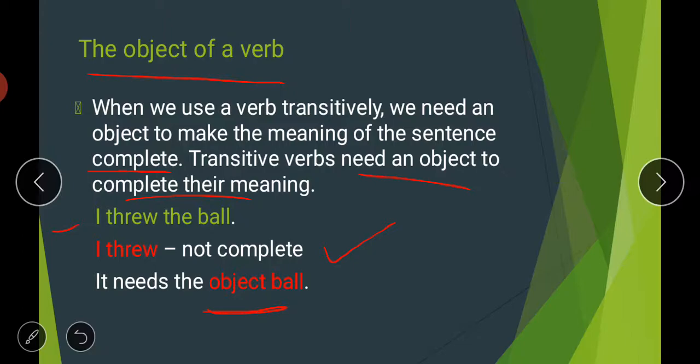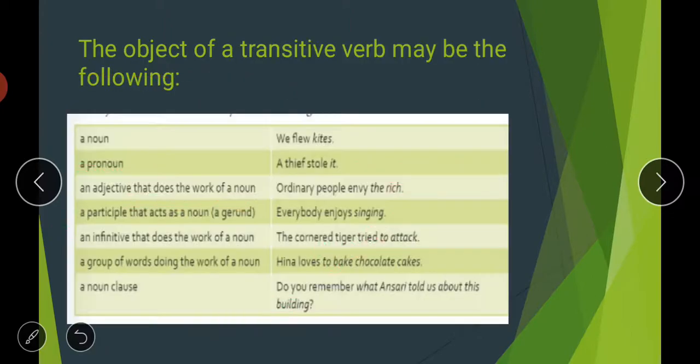So, I threw the ball. If I only say I threw without an object, this sentence has no meaning. I hope it is clear to you. Transitive verbs are those which require an object for making a meaningful sentence. On the other hand, intransitive verbs are those which do not require any object for meaningful sentences.